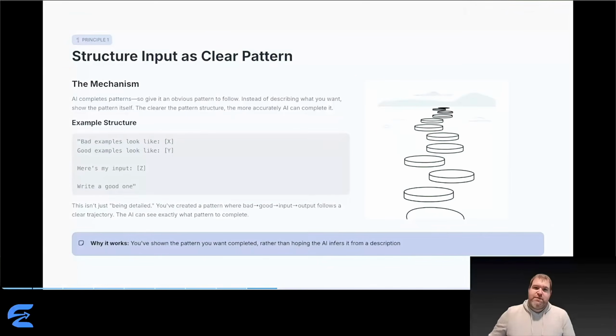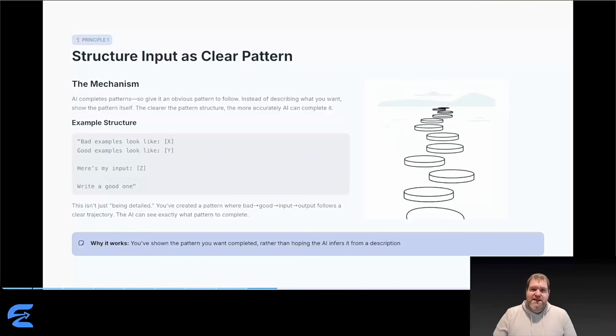First principle, structure your input as a clear pattern. AI completes patterns, so instead of describing what you want, show the pattern itself. Here's a structure that works really well. Bad examples look like X, good examples look like Y. Here's my input Z, write a good one. Why does this work? You've created a clear trajectory. Bad leads to good. Input leads to output. The pattern AI needs to complete is obvious.